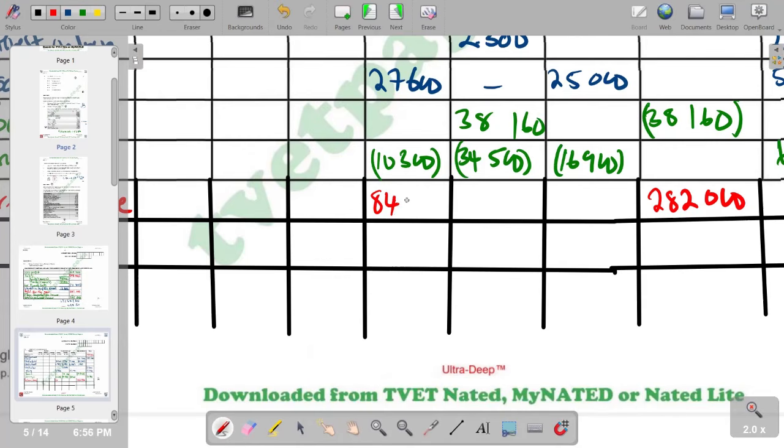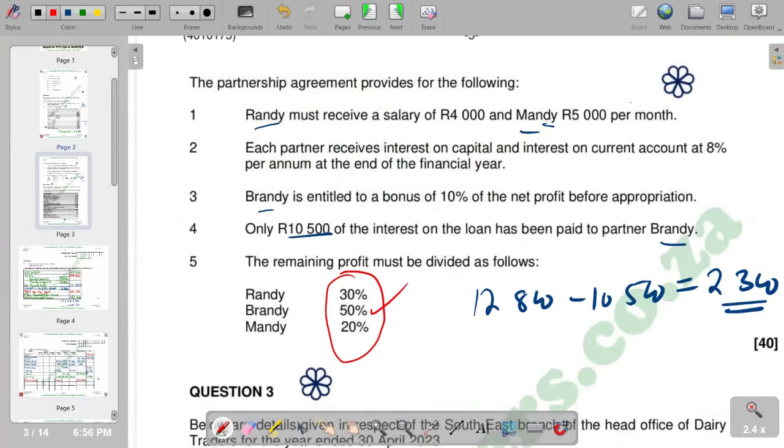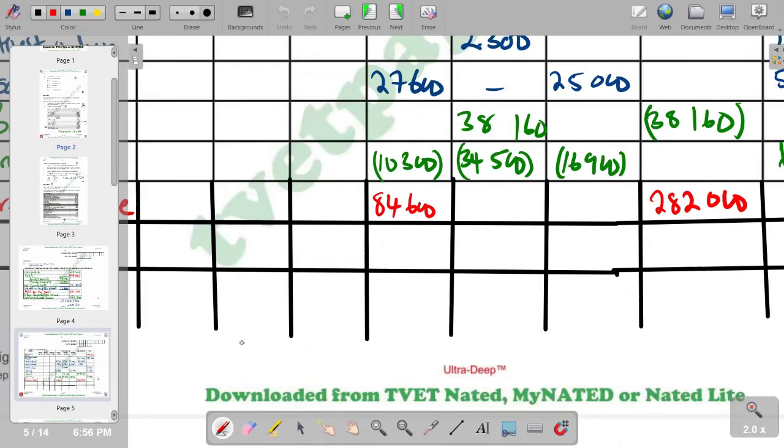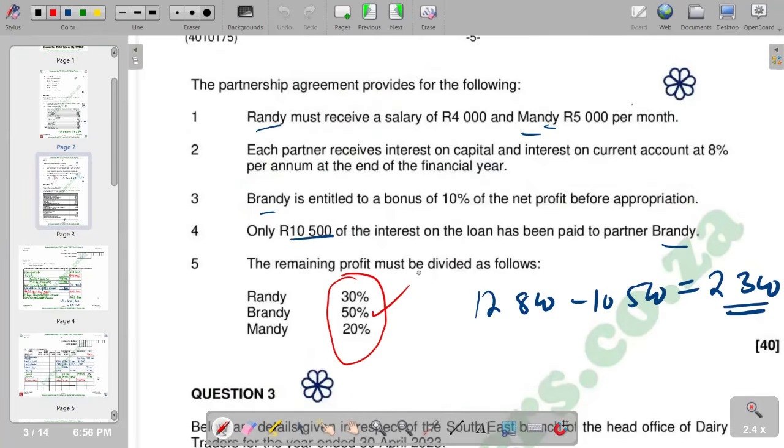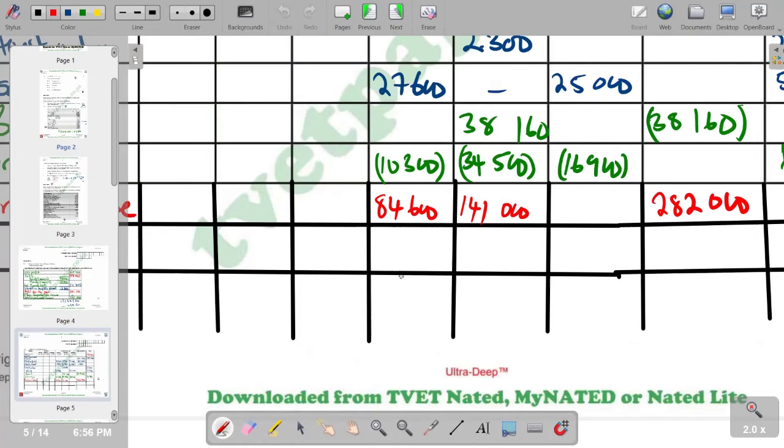we are going to get the share for Ready, which is supposed to be 84,600. And then the share for Brady is 50%. So we are saying 50% times 282,000, and your answer is 141,000. The next one is Maid, the 20%. So you're saying 20% times 282,000, you get 56,400. So basically that's what we have on that part. So the profits are shared.